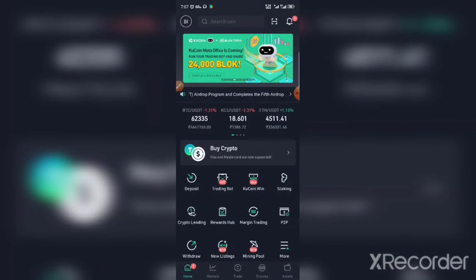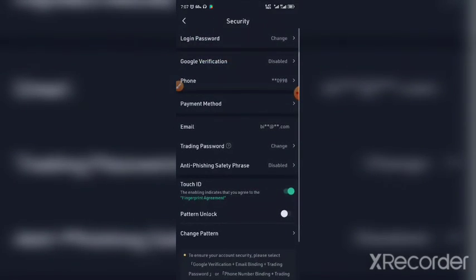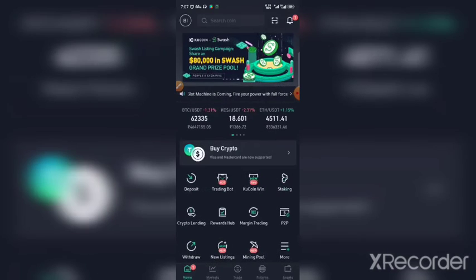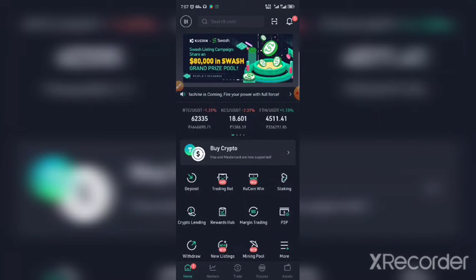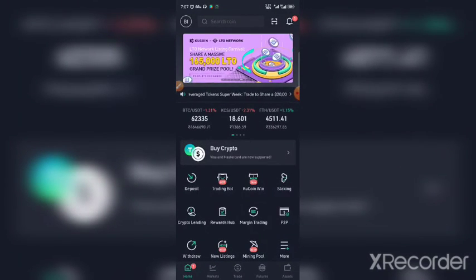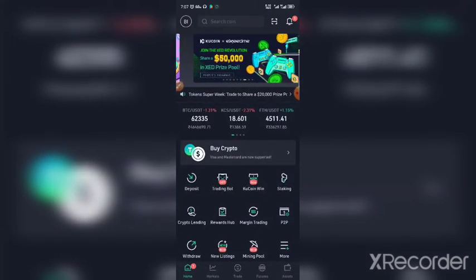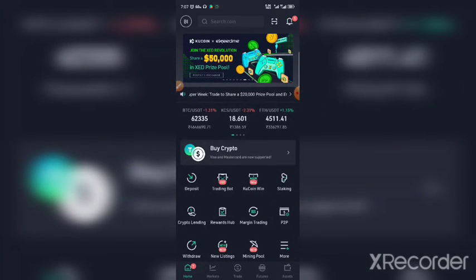Normally download the app, then enter this particular password and all, and then just use it normally. I will show you in the next video how to buy and sell. It's not tough, it's super easy.